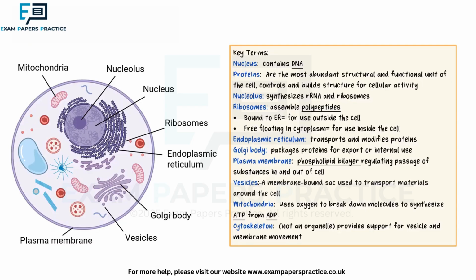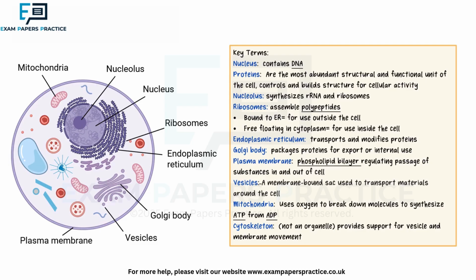So now we've seen some key differences between the eukaryotic cell structure of plants, animals, and fungi. Let's look deeper into their similarities. All living things use protein as important structural and functional units.